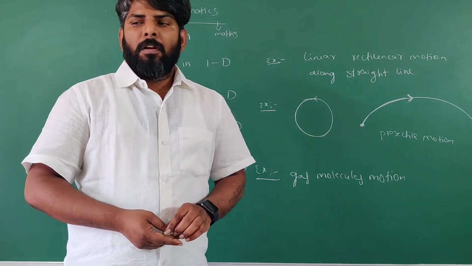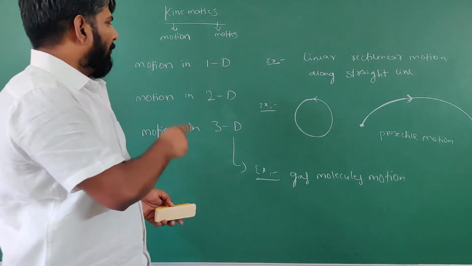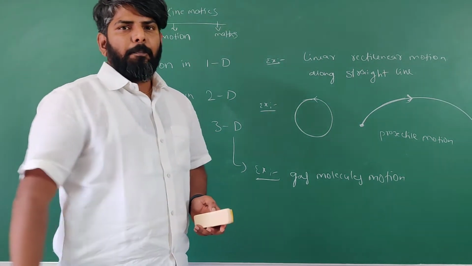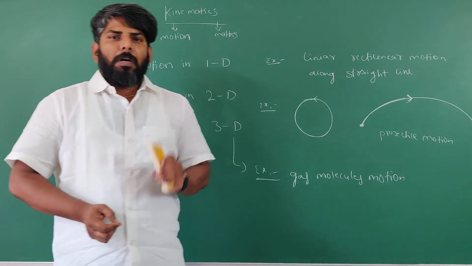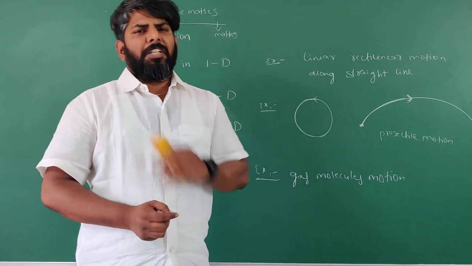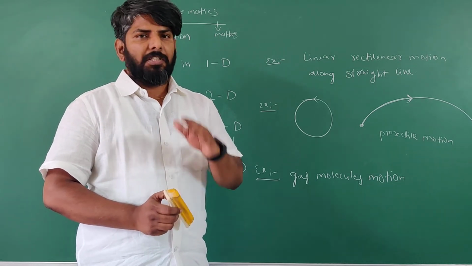Got it? Whatever the motion may be, in 1D, 2D or 3D, in this chapter we need to understand some basic definitions. They are very, very important to understand this concept.